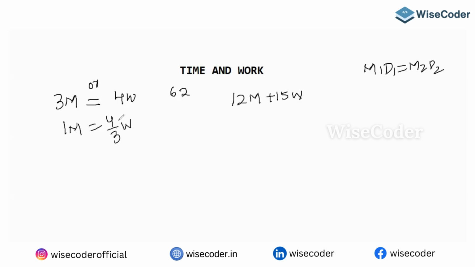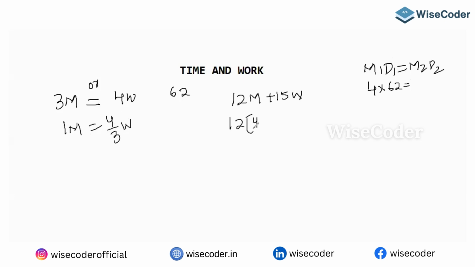In place of men, I can write 4 by 3 women. So please write 4 women, they are taking 62 days. If I convert everything into women, I can say that 12 men and 15 women will take how many days?